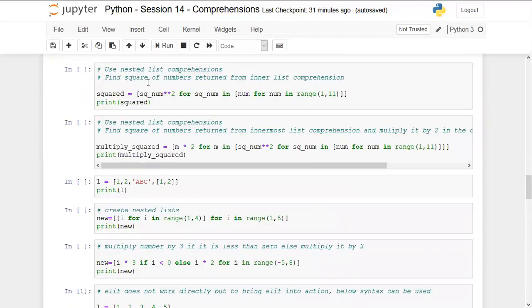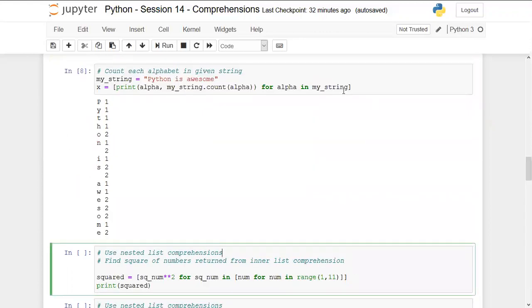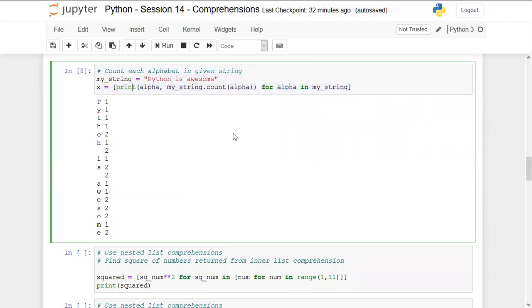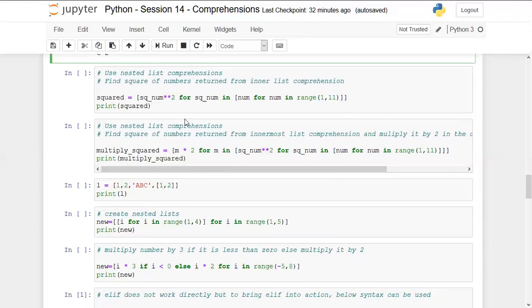Coming to the next question, now you should understand what we are going to do here. We are using nested list comprehensions. Till the previous question, we have used just a single comprehension, but now we are going to use a comprehension inside a comprehension. That is known as nested list comprehension.